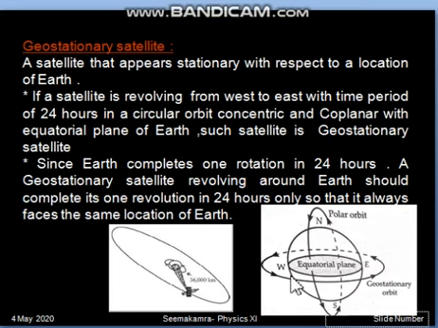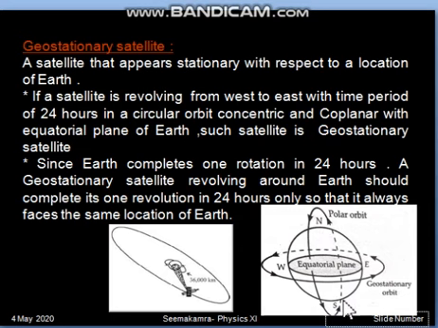You can see this diagram. Since the equator is the horizontal circle, the equatorial plane is the horizontal plane, and this may extend. So the geostationary satellite orbits in the equatorial plane around Earth, and a polar satellite means the one which revolves in the polar orbit. Polar orbit is the vertical plane which is passing through North Pole and South Pole.